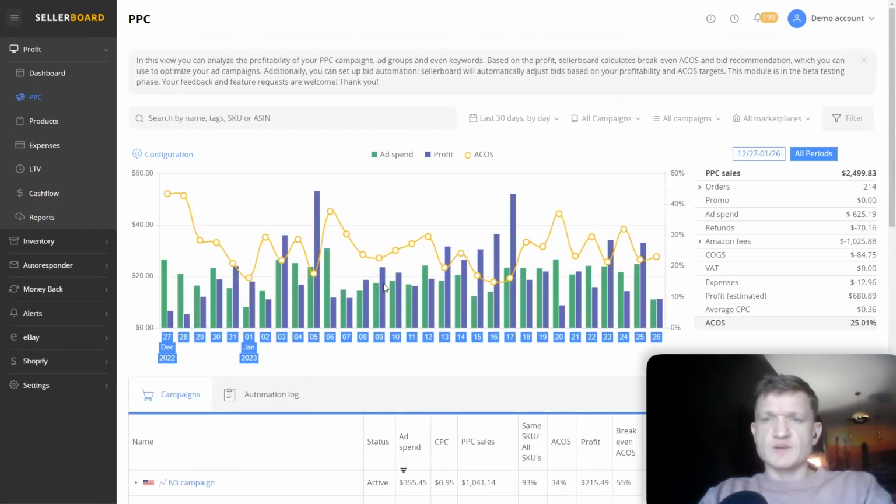Besides that, inside it we have keyword automation, which helps you do two main things. First of all, it helps you find keywords that are not converting. You have no sales with them, you're just spending money.